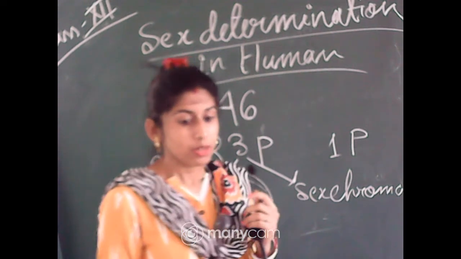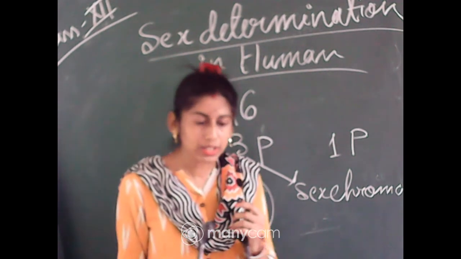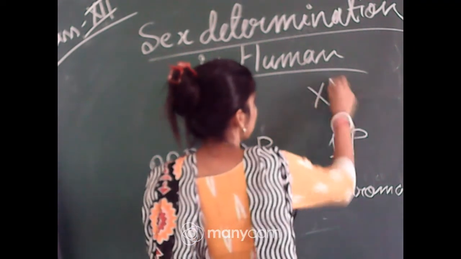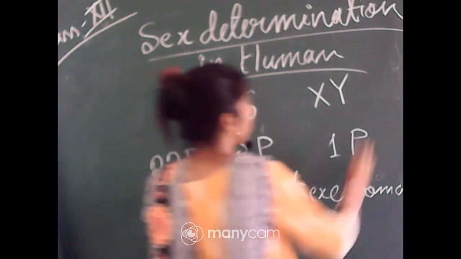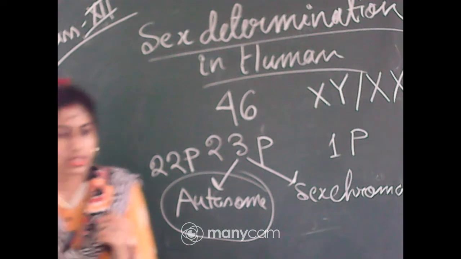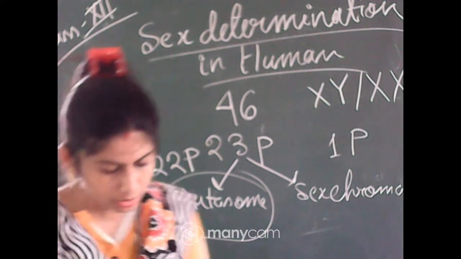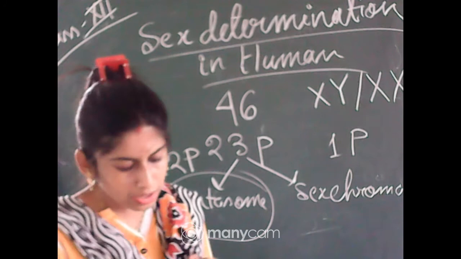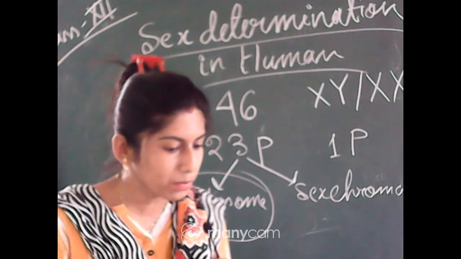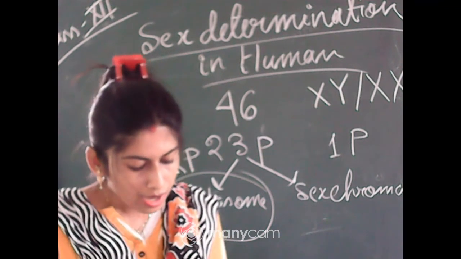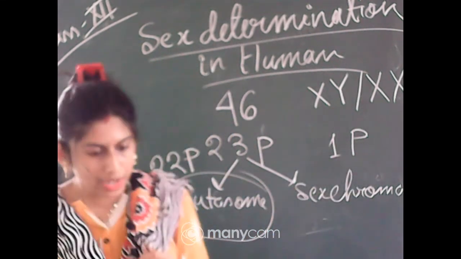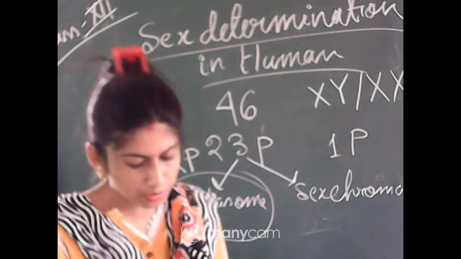As we are showing male and female, in the case of male, the sex chromosomes will be X and Y, and in the case of female, the sex chromosomes are XX. Okay, so sex chromosomes are XX or XY. Out of 23 pairs of chromosomes, 22 are the same in both males and females, but a pair of X chromosomes is present in the case of female, and one X chromosome and one Y chromosome is present in the case of male.